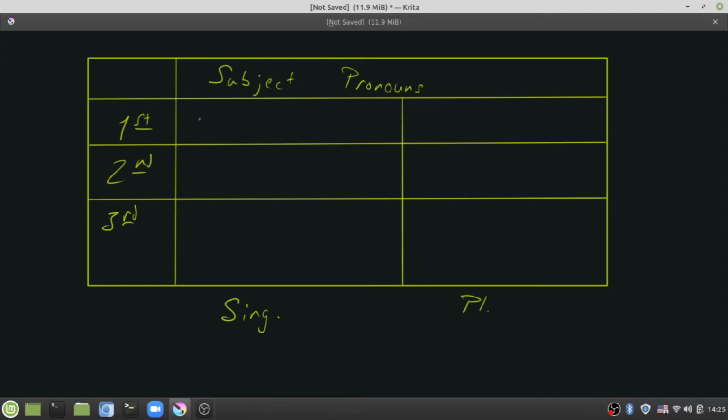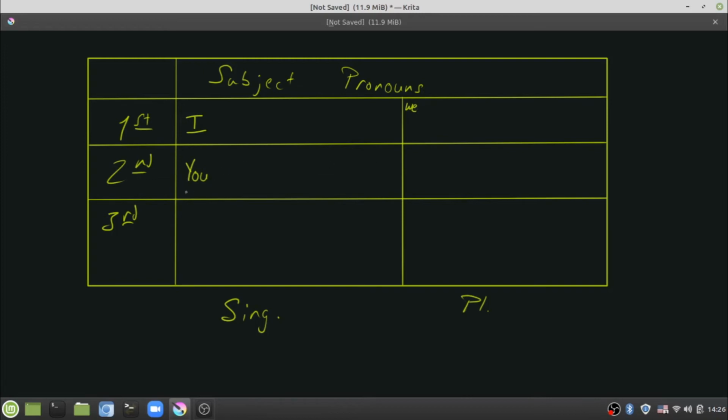I'm just going to put the English version of what we're talking about here. I have I in the first box, because remember, first person singular is I. It's from my point of view. Over here on the plural side, I'm going to make this kind of small, we have we. Second person singular, remember that's the person who's being addressed. That's going to be you.